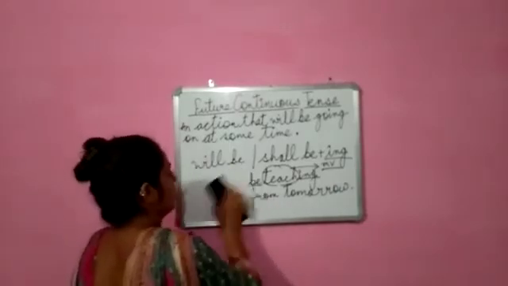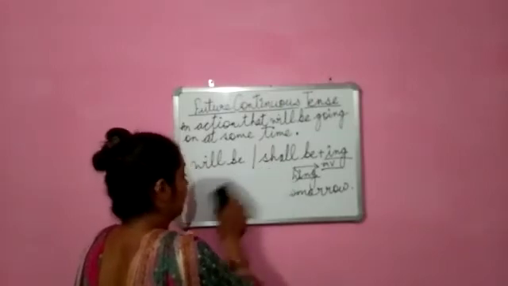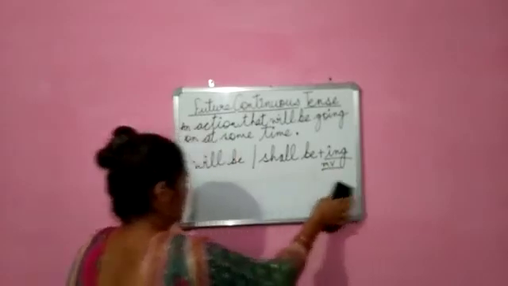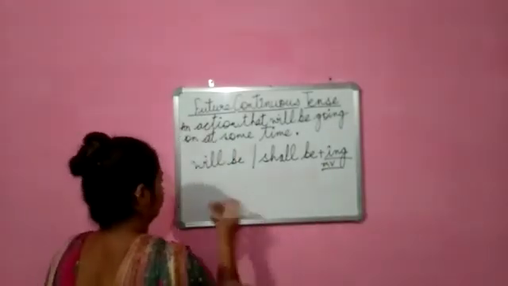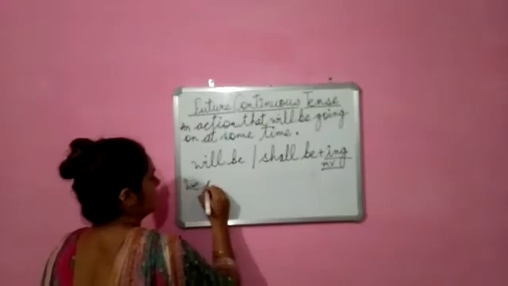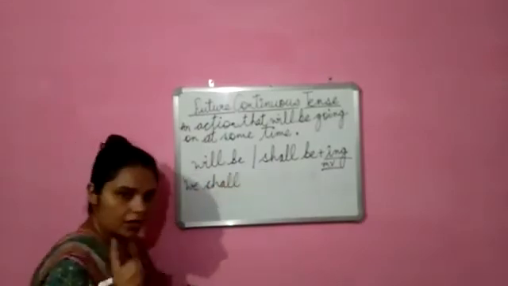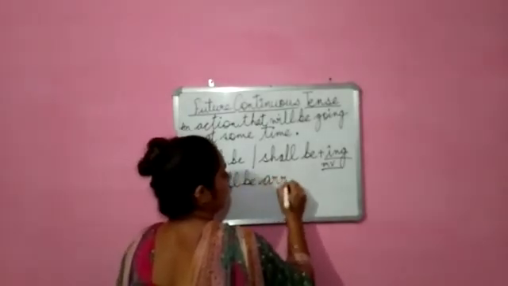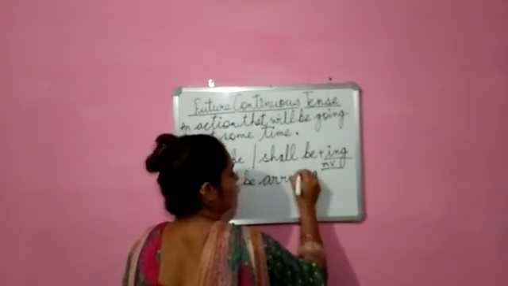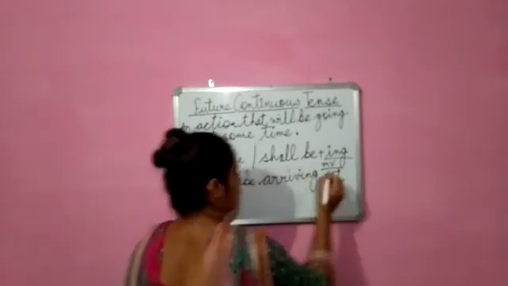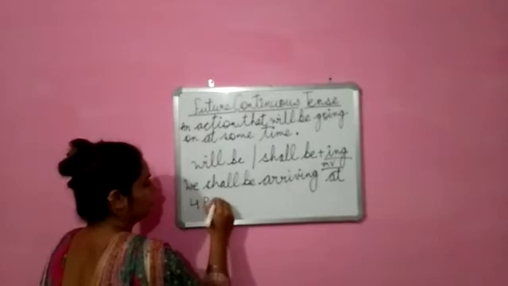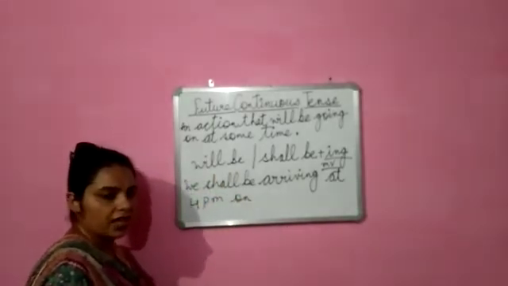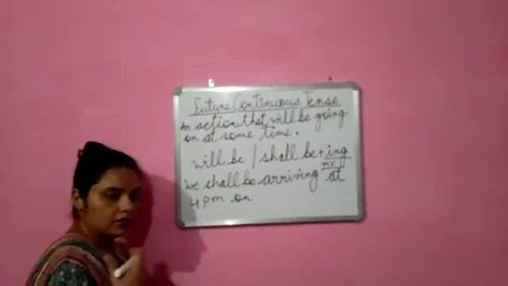I'll give you one more example of use of we. How to use we? See, we shall, remember the rule. We shall be arriving at 4 p.m. on, suppose today we are talking, today is Tuesday and we have to talk about future.